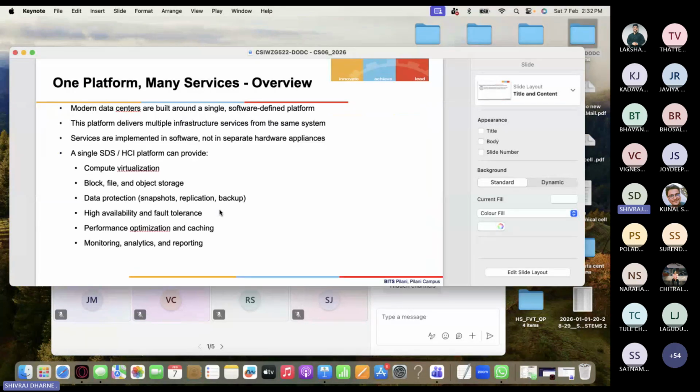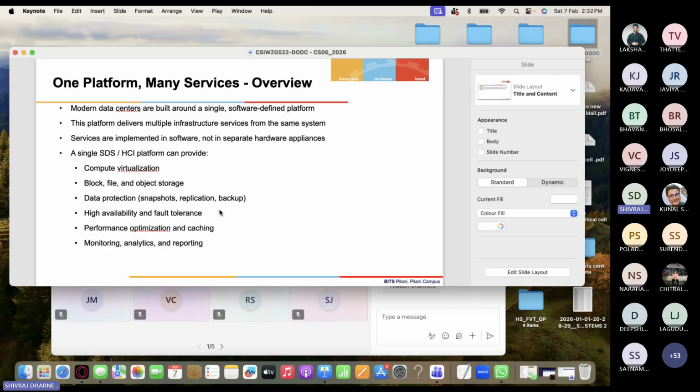Okay. So basically there is one platform, but it will have many services, right? That means the modern, latest data centers are built around a single software defined platform. That means this platform will deliver multiple infrastructure services from the same system. So what are those services, right? Services implemented in software. It's not hardware, but a single software defined solution, or HCI platform.